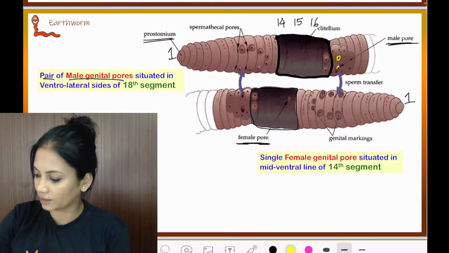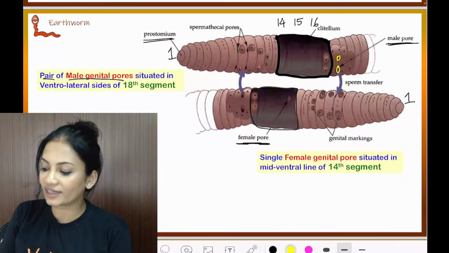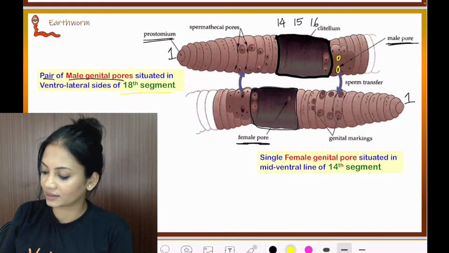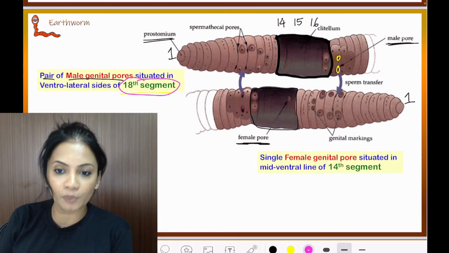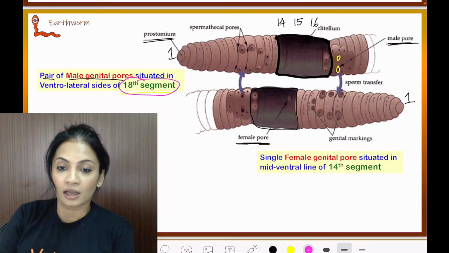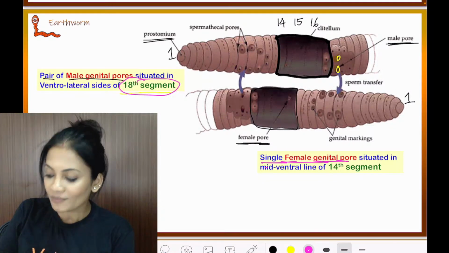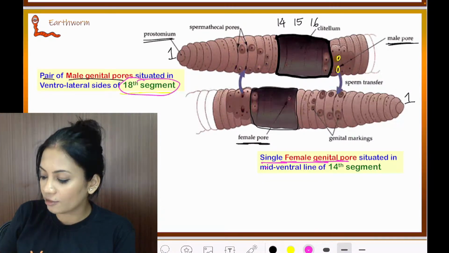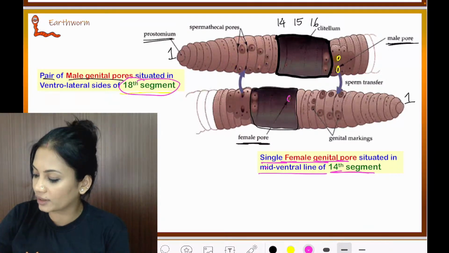Male genital pores. The male genital pores are located in which segment? In the 18th segment you can find the male genital pores. Then that's a pair. In female there is a single female genital pore and it is situated in the mid-ventral line of the 14th segment. So female pore, here it is.